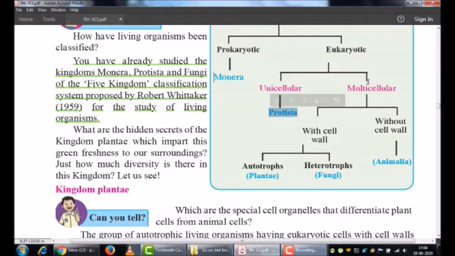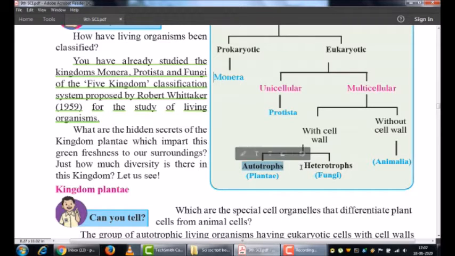Then we have studied the multicellular organisms, which are divided into those with a cell wall and those without a cell wall. Those with a cell wall are autotrophs, that is plants.